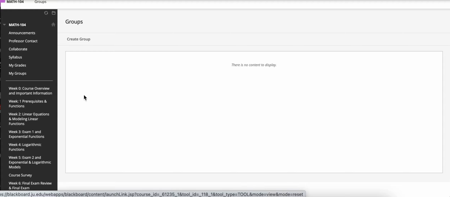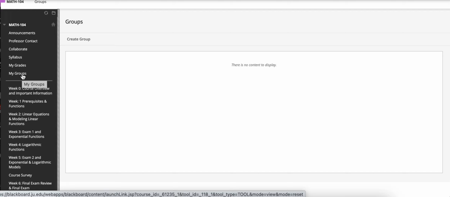Now, the My Group page, I don't know why it's empty right now, but I have created groups. You'll be in groups of 3s. There is one group where there are 4 students, but the My Groups is just a place for you to work with other classmates, especially on your homework assignments in Blackboard, which are basically practice problems for your exams.